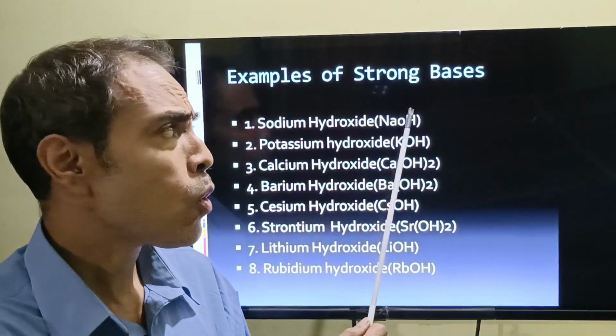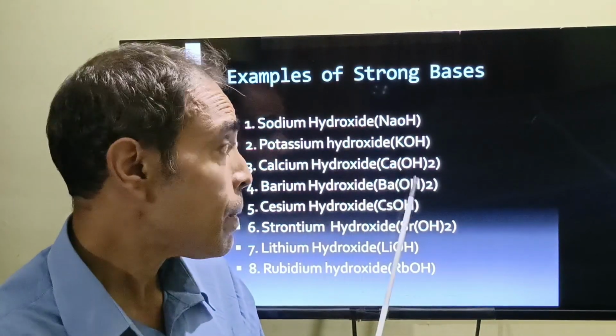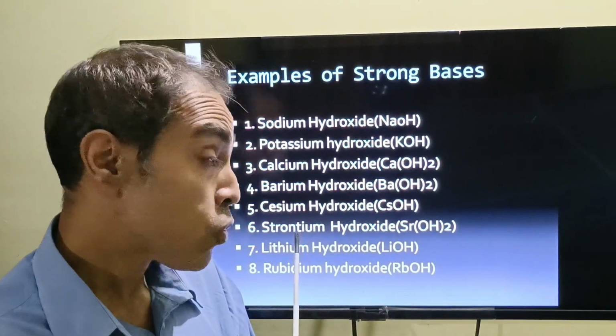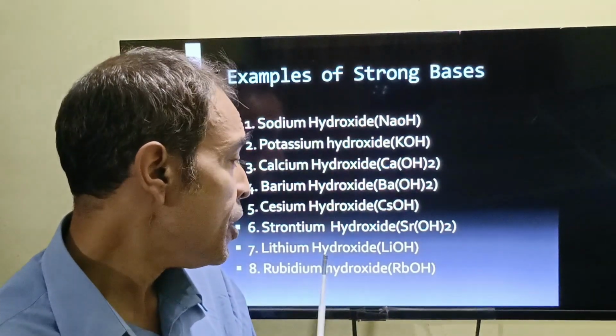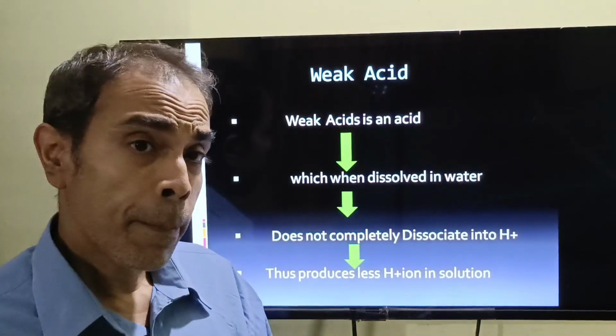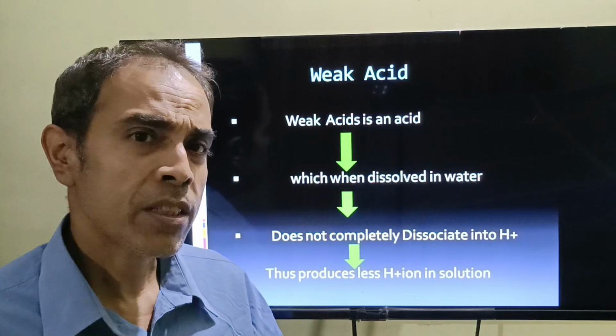We encounter strong bases like sodium hydroxide, potassium hydroxide, calcium hydroxide, barium hydroxide, cesium hydroxide, strontium hydroxide, lithium hydroxide, and rubidium hydroxide. Now, the important point of today's talk is the weak acid and its importance in our human body.